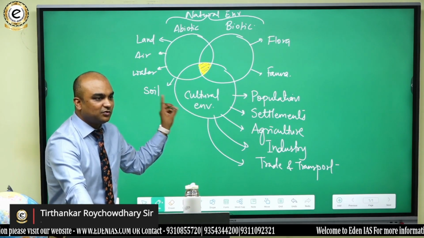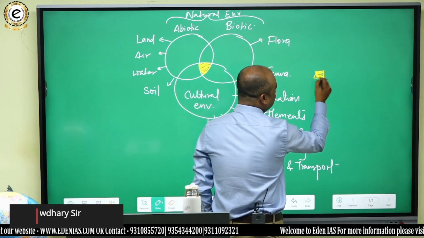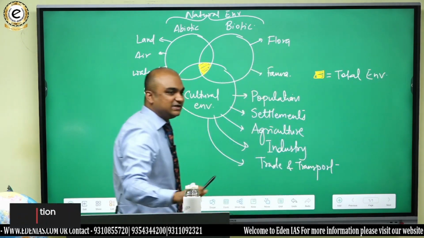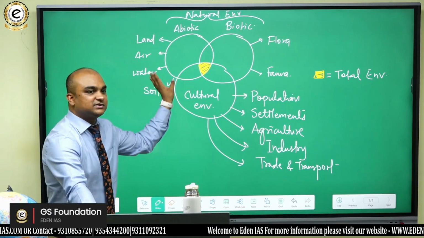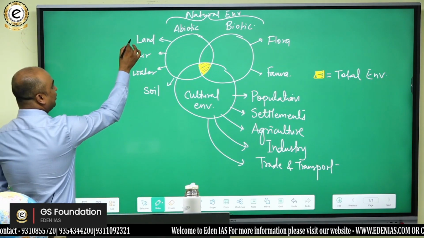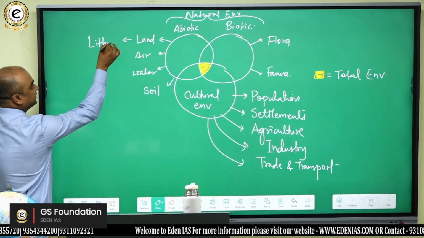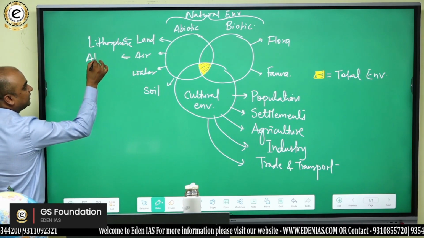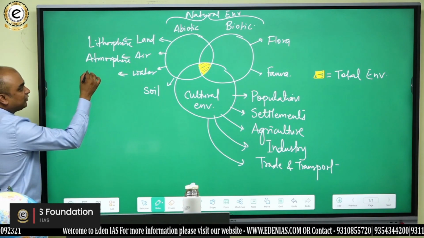Do you get that? So what is the aim of geography? The aim of geography is to understand the total environment. And what is total environment? Total environment is the overlap between the natural abiotic, natural biotic and the cultural environment. Got it? Now look carefully here. The study of land, can I say this is nothing but study of lithosphere, right? Study of air is actually study of what? Atmosphere. Study of water is what? Study of hydrosphere.